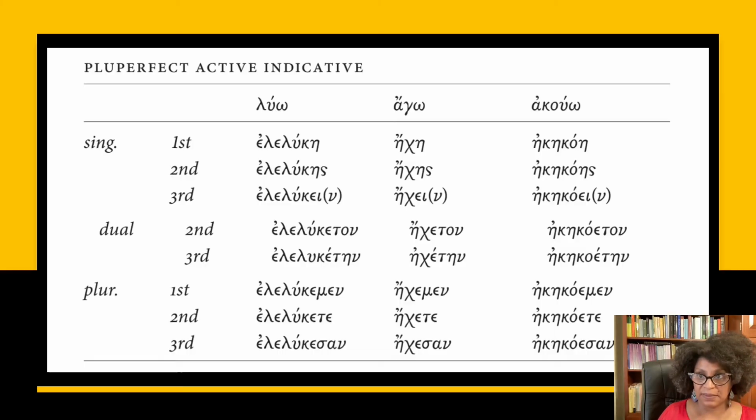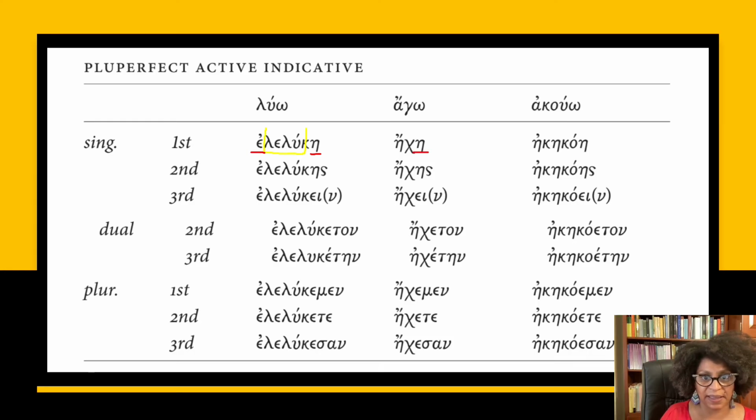Okay. So let's look at some examples here. So we have luo, right? Which the stem is leluka, and so we're going to have leluk as our stem there. We put our augment on, and then our personal ending, e, right? In the case of ago, it's echa, right? So this eta augment is already there, the lengthened augment is already there, and so then all we have to do is put our personal endings on.